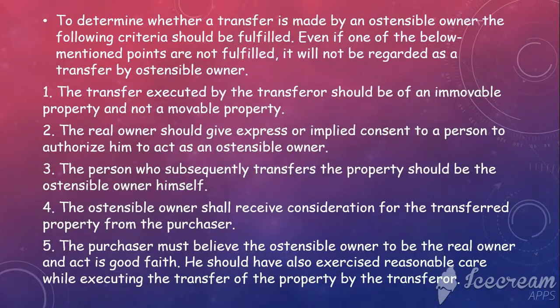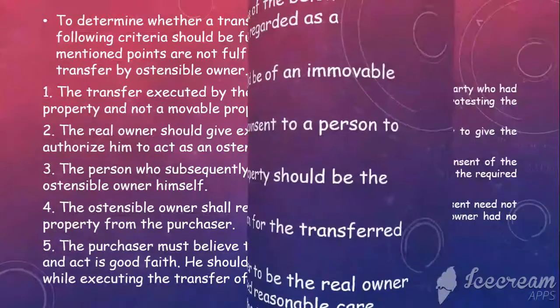To determine whether a transfer is made by an ostensible owner, the following criteria should be fulfilled. That is, a transfer executed by the transferor should be of an immovable property. The real owner should give express or implied consent. The person who subsequently transfers the property should be the ostensible owner. The ostensible owner should receive consideration for the transferred property, and the purchaser must believe the ostensible owner to be the real owner and act in good faith. So these are the 5 conditions.